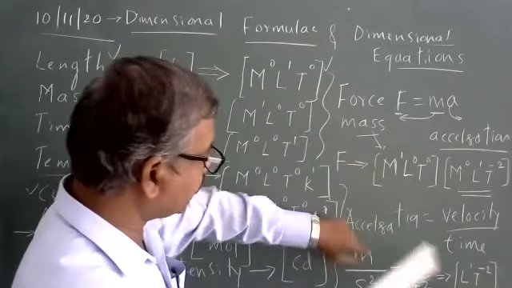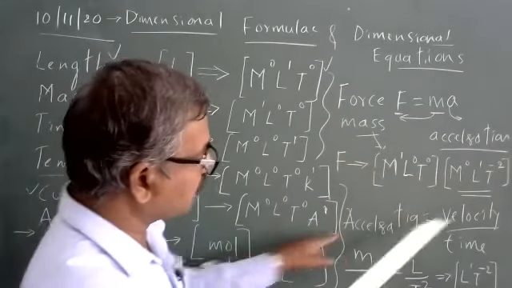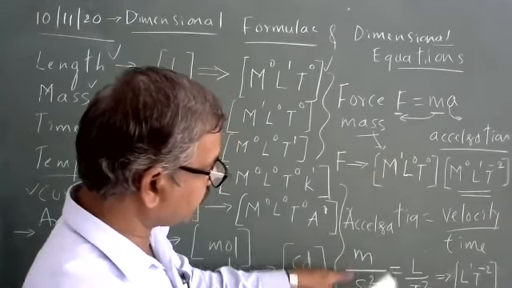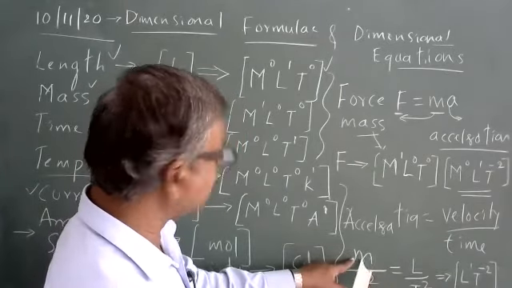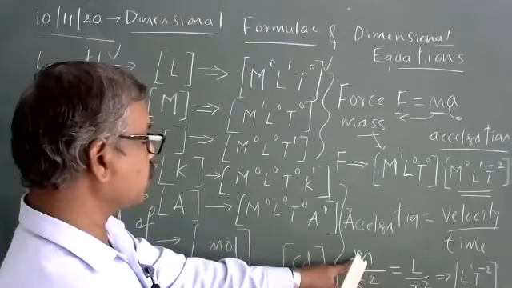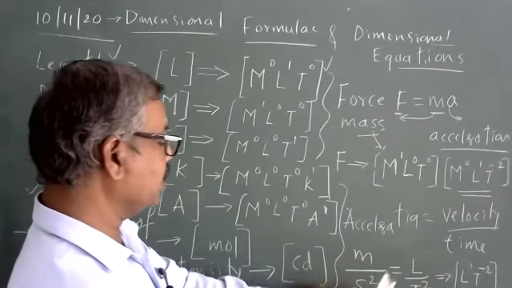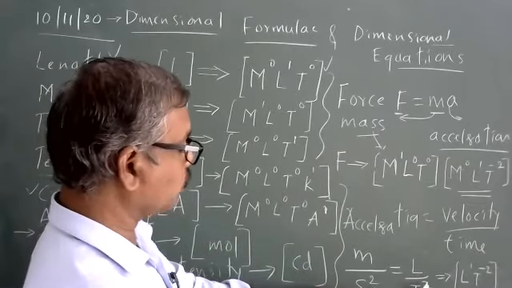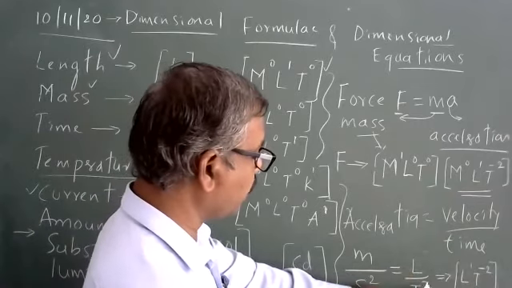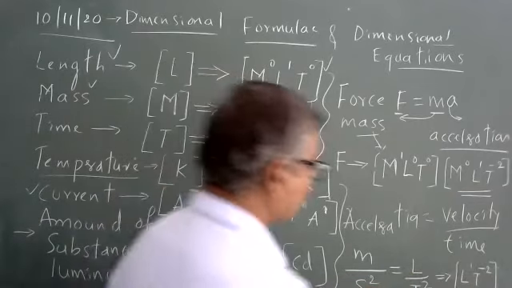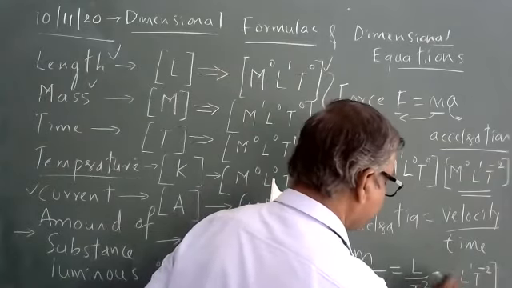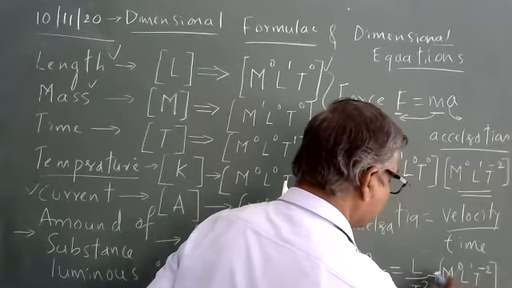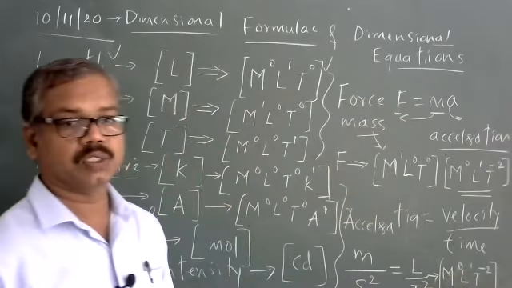So when it comes to acceleration, acceleration means velocity upon time. Velocity means meter per second. Per second, it becomes meter per second square. Meter means length, L capital I have written. Second is nothing but a unit of time, so time I made it as T. It is square, T square. L raised to plus 1. Since it is in the denominator, it becomes T raised to minus 2. I can rewrite it in this fashion: M raised to 0, L raised to 1, T raised to minus 2.